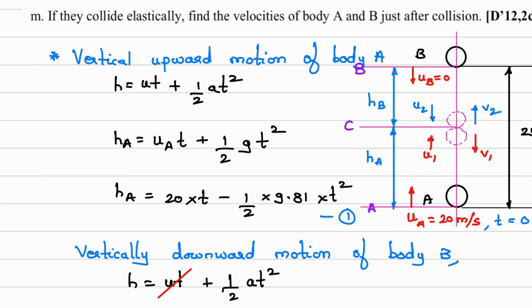Now here next part, what will be v2? So we have calculated velocity of body A just after collision, that is V1. Now we will see V2. What is that? Velocity of body B just after collision. So what will be V2? V2 will be equal to U1, and U1 value we have already calculated, and V2 is in upward direction.